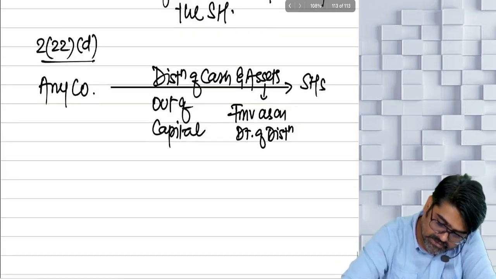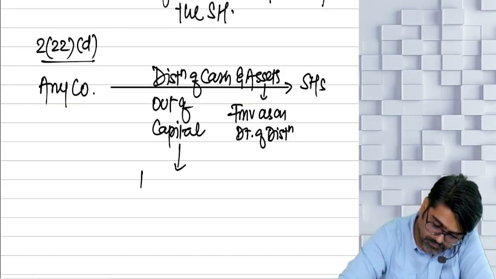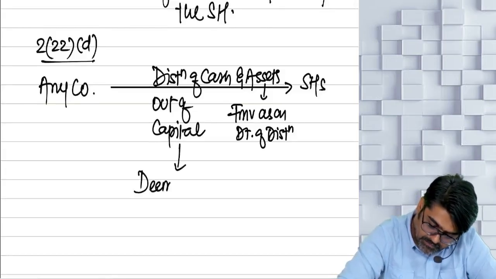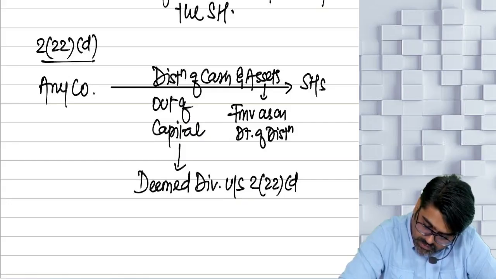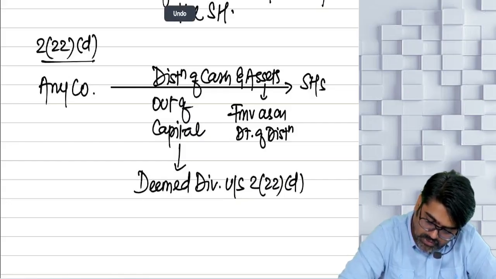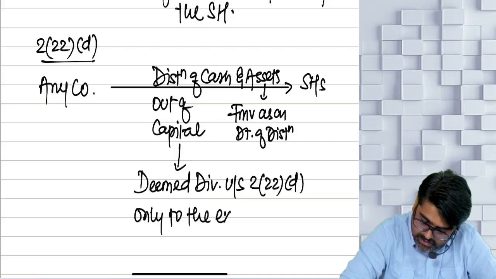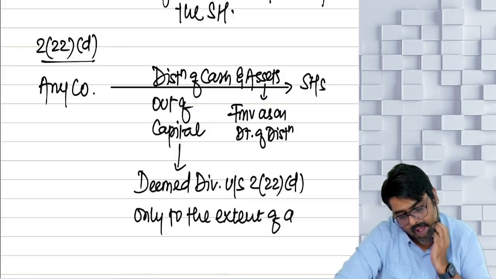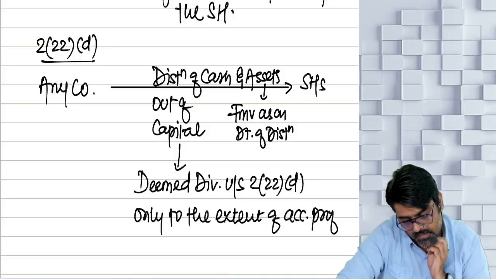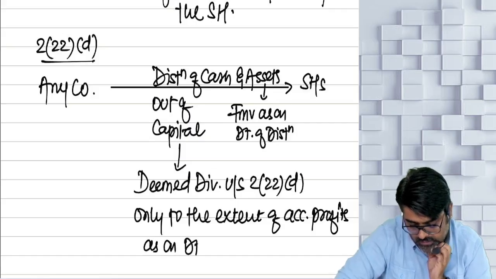Out of capital, this distribution will be deemed dividend. Deemed dividend. Under which section? 222D. But only to the extent of what? Accumulated profits as on date of